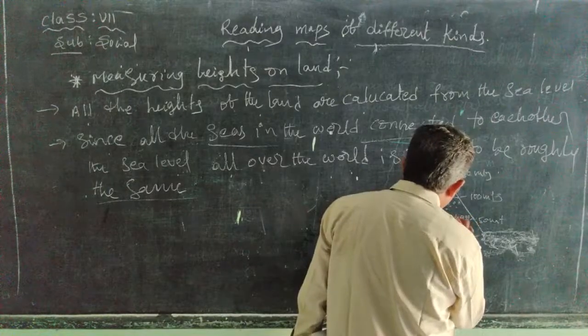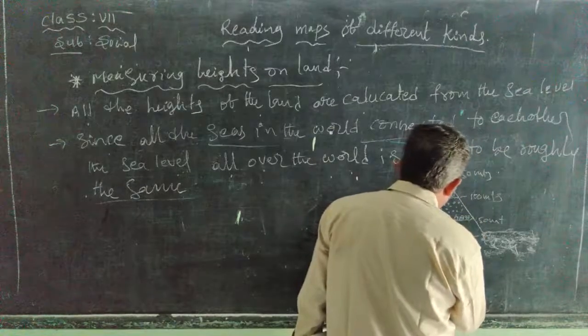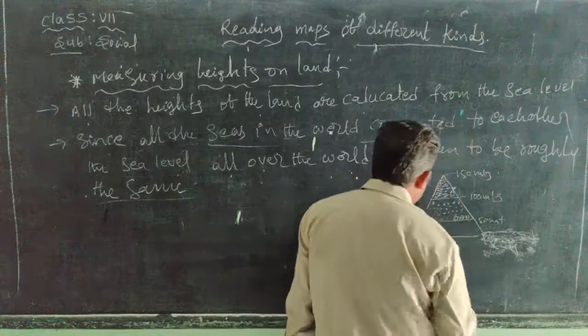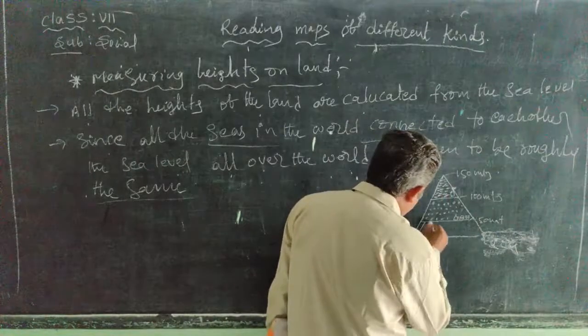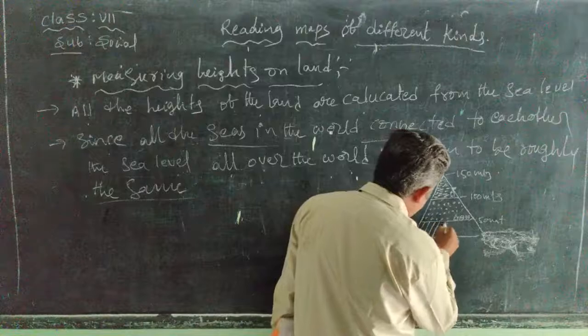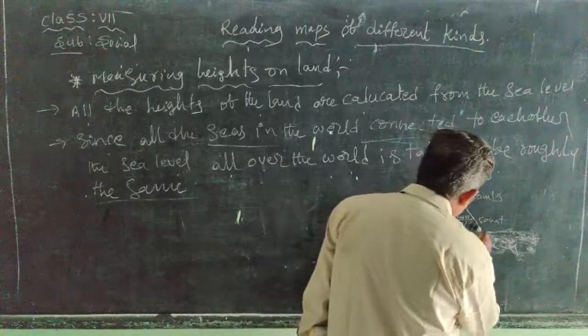The map makers use colors to show the heights of the land. This is also another color.